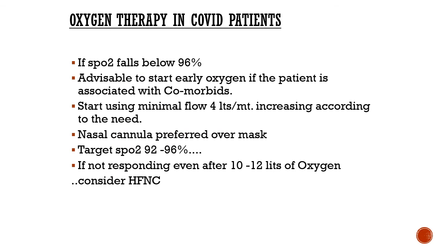See, for oxygen therapy, if SpO2 falls below 96%, then we can start early oxygen, especially in comorbid patients. We can start with 4 liters of oxygen and increase accordingly. Nasal cannula should be preferred over mask. There are many reasons for it. And target SpO2 should be around 92 to 96. If the patient is not responding, then we can increase the oxygen by 10, like 10 to 12 liters. Okay, and we can also consider high flow nasal cannula.